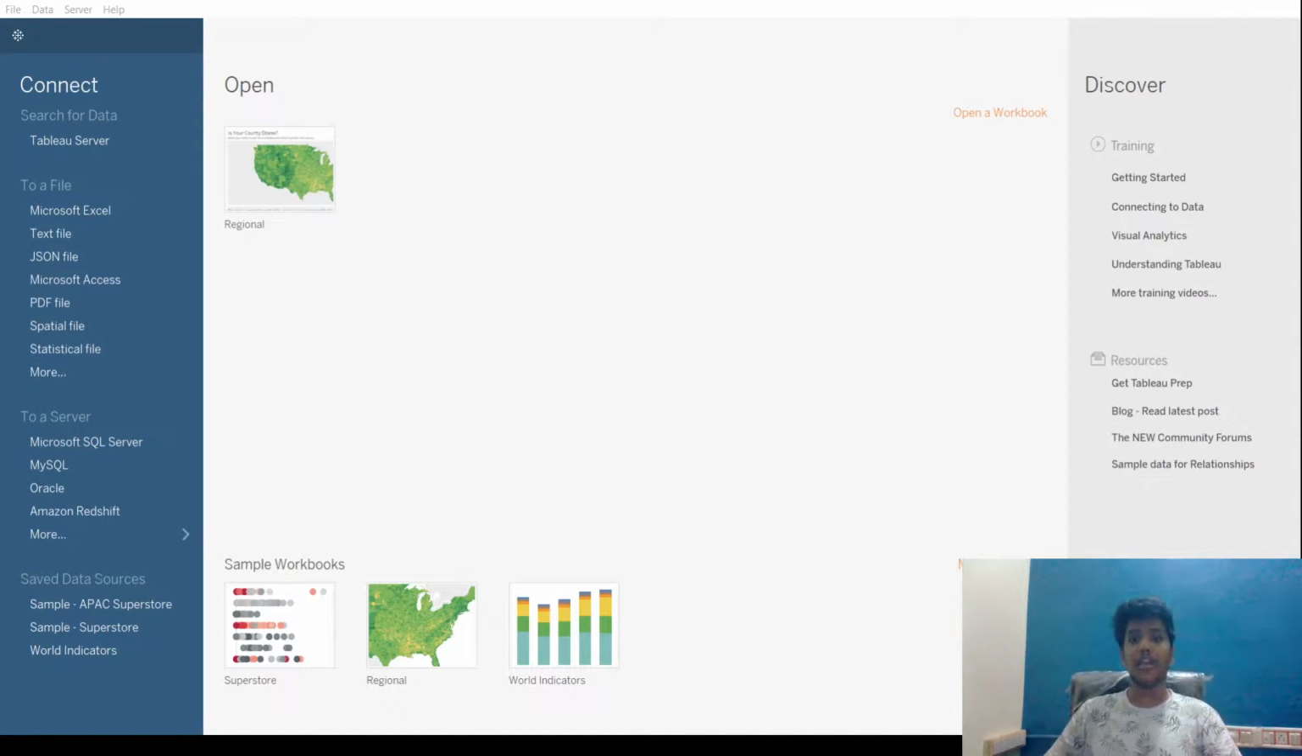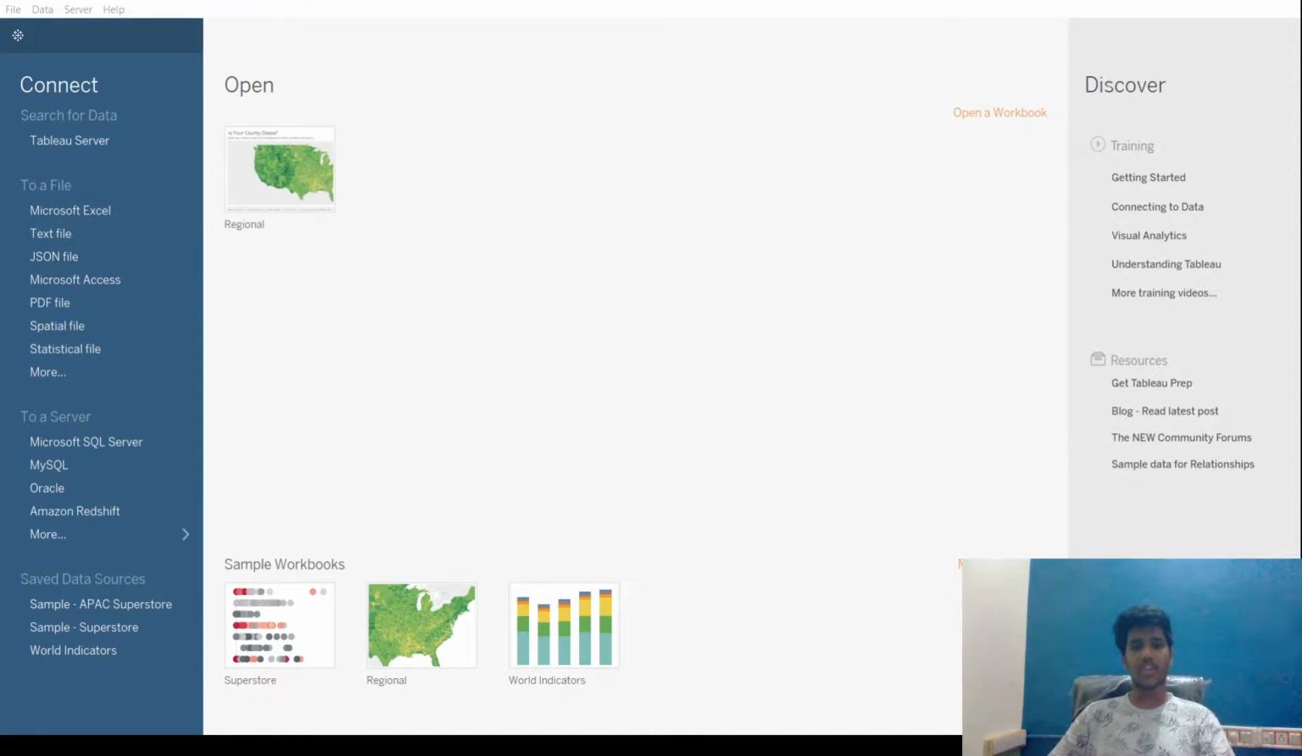It makes it easy to do, and it has a wide range of applications to visualize the data. Generally, Tableau has three versions.